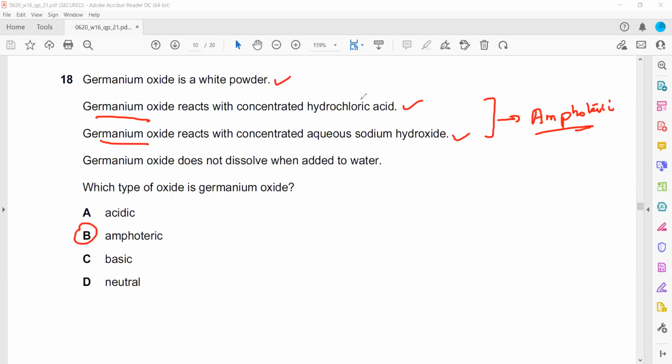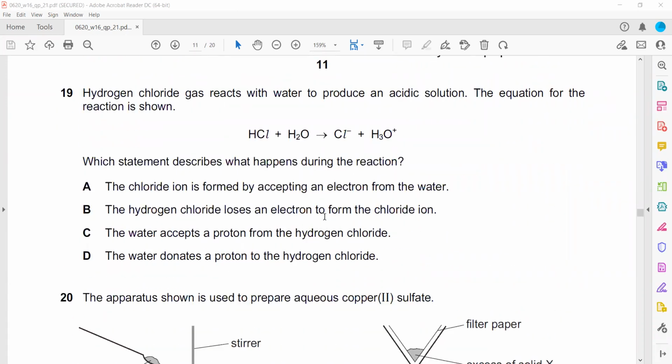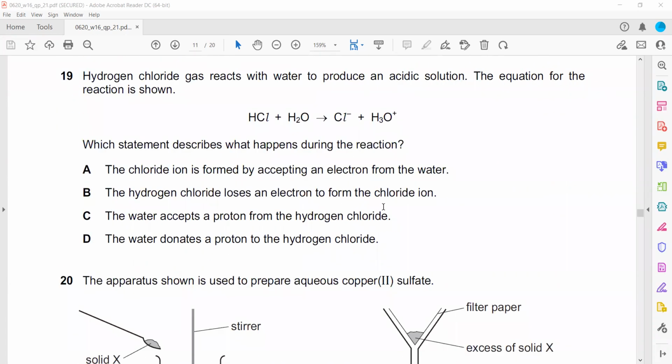Hydrogen chloride gas reacts with water to produce an acidic solution. Which statement describes what happened during the reaction? What is the definition of acid? Acids are proton donors. When a substance gives out or donates a proton, we call that substance an acid.